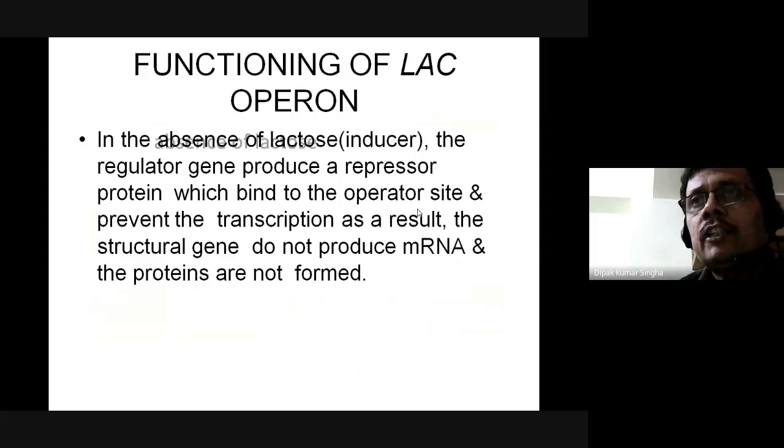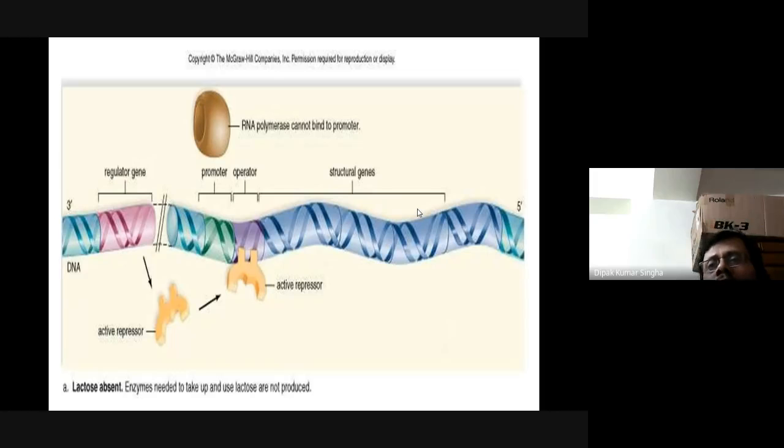But when lactose is absent in the medium, automatically the regulatory gene is not functioning, and ultimately the repressor binds to the operator site and prevents transcription. So there is no need of a repressor. If lactose is absent, there is the same type of function: no function will occur, just like with a repressor molecule. In the absence of lactose in the medium, the same function will occur. So you can see it.